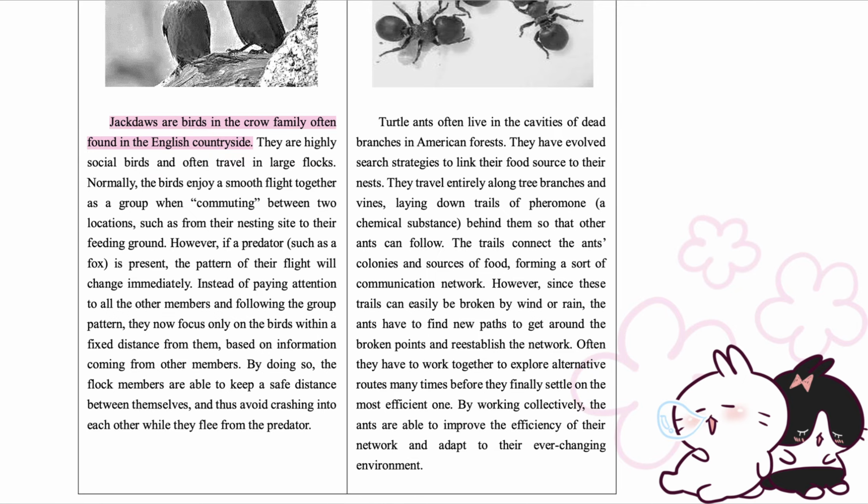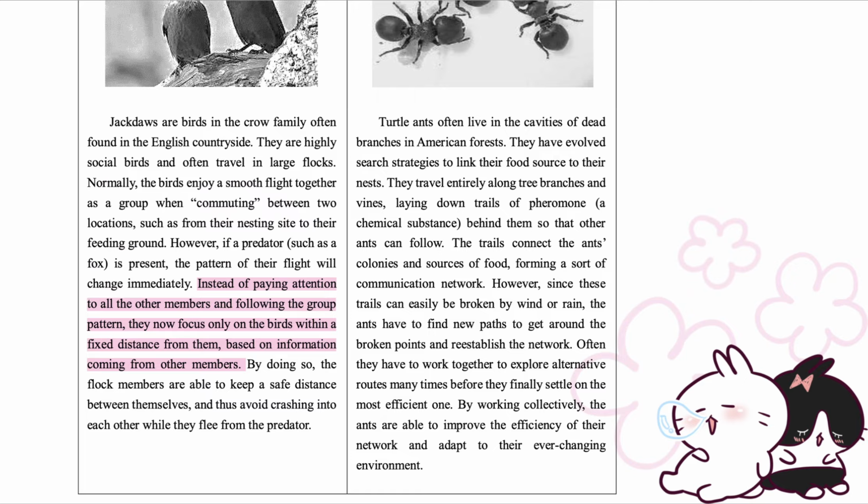Jackdaws are birds in the crow family often found in the English countryside. They are highly social birds and often travel in large flocks. Normally, the birds enjoy a smooth flight together as a group when commuting between 2 locations, such as from their nesting site to their feeding ground. However, if a predator, such as a fox, is present, the pattern of their flight will change immediately.